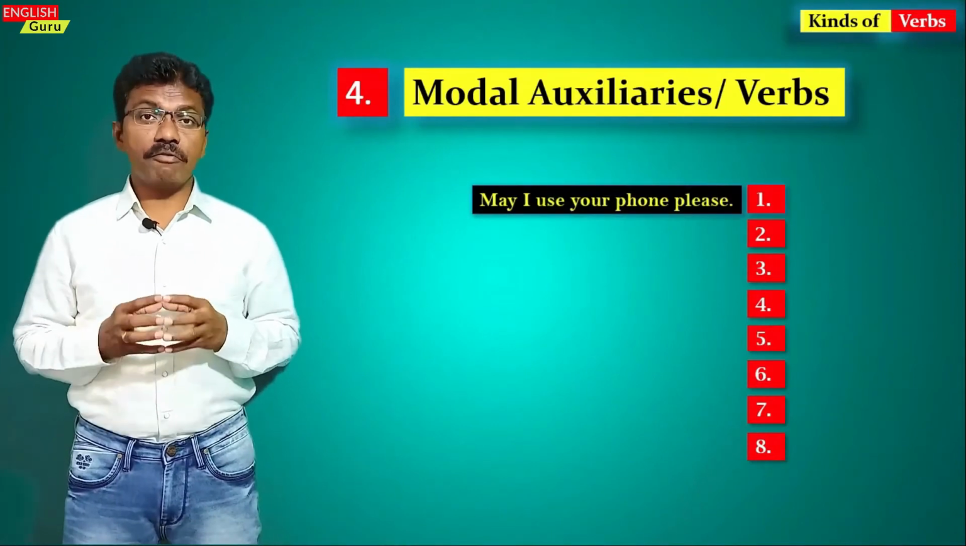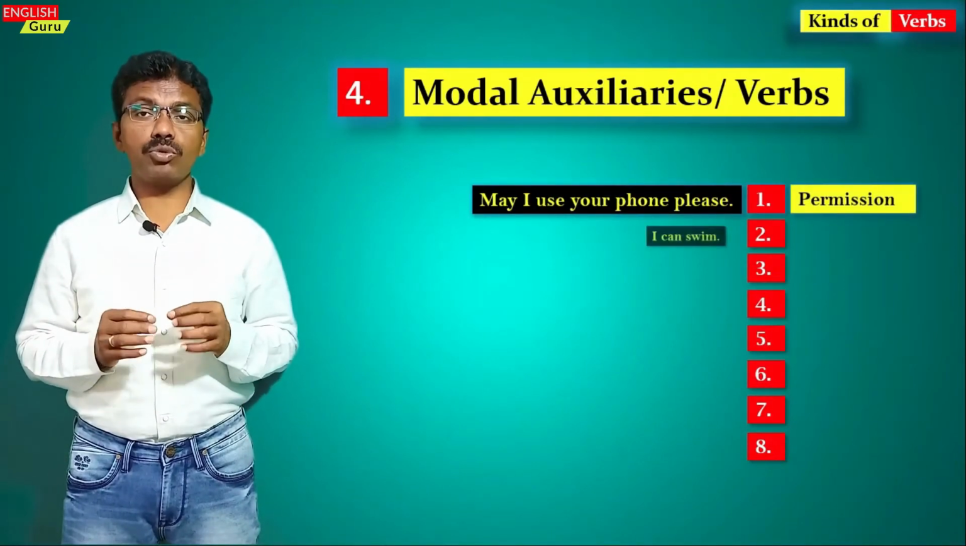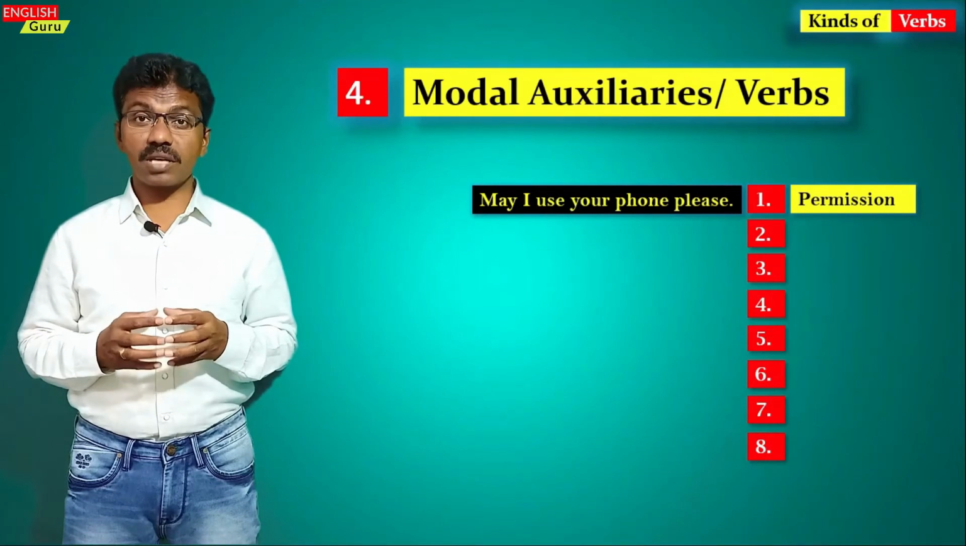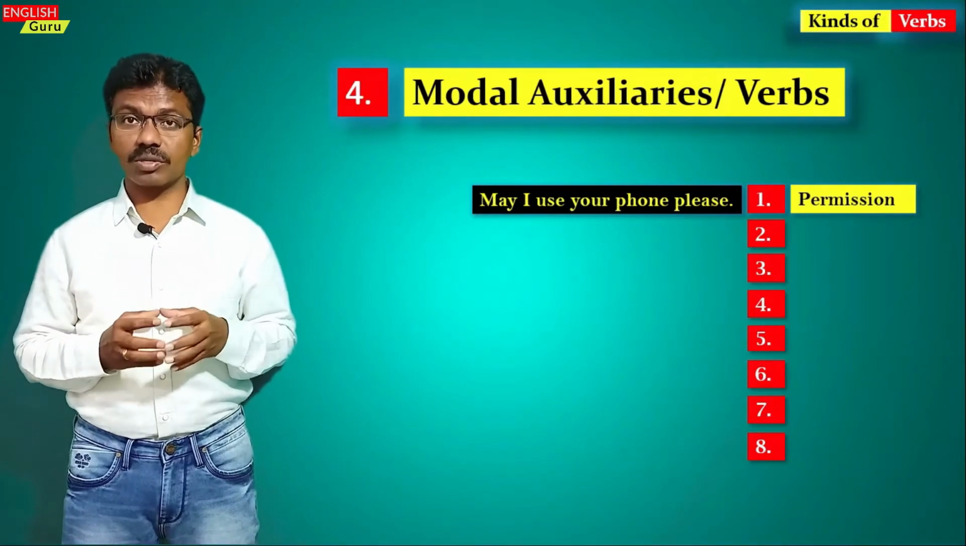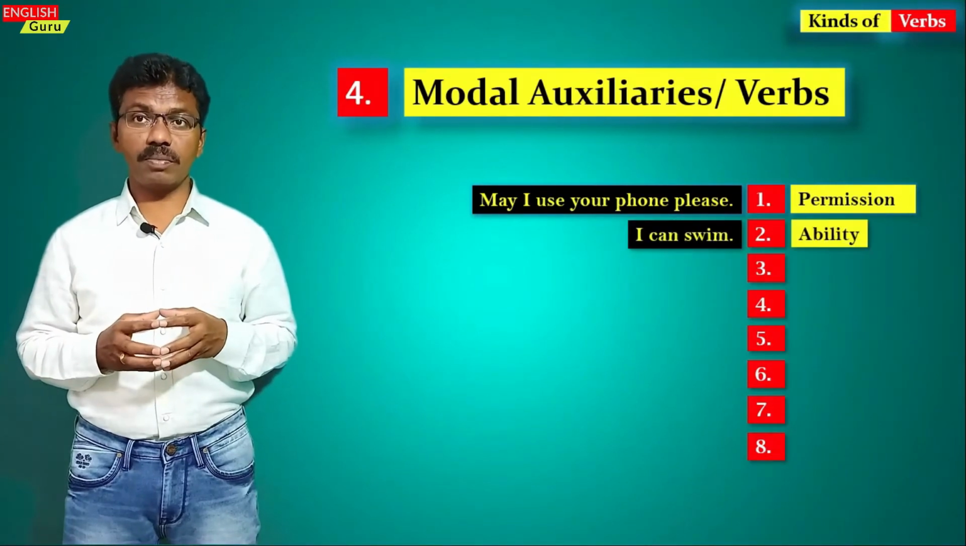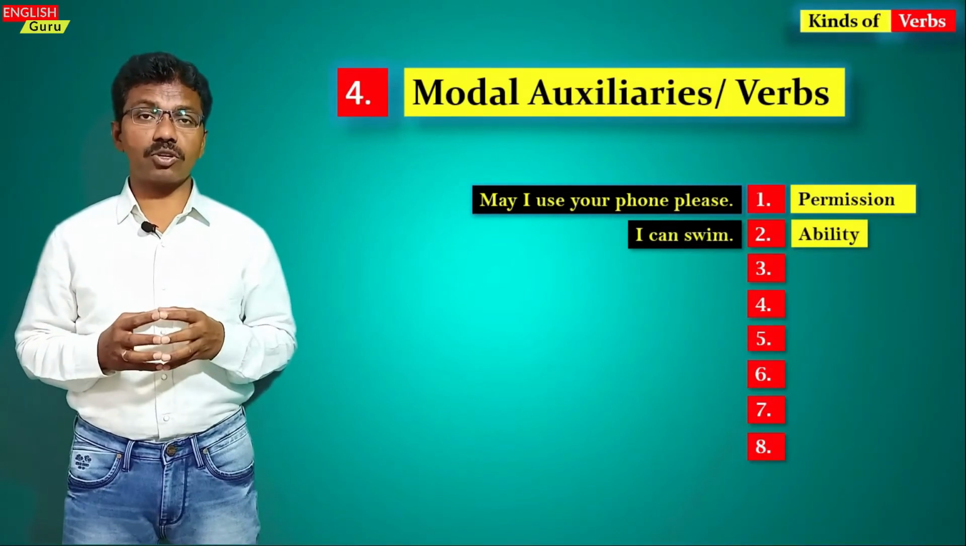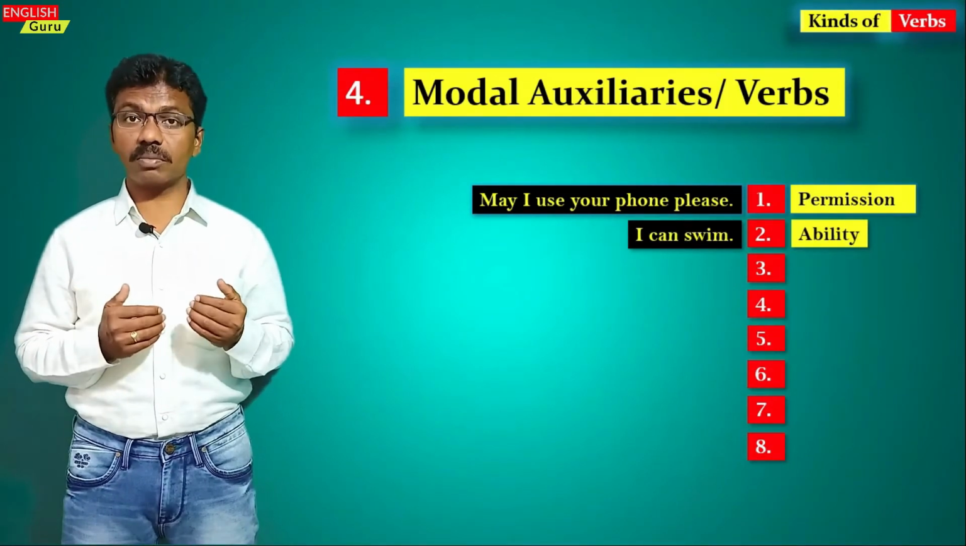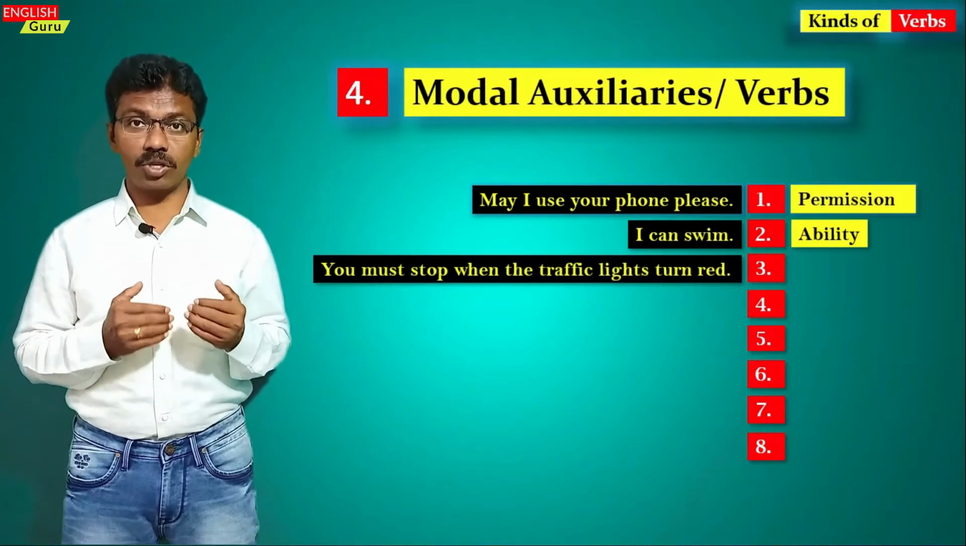For example, if you say, may I use your phone please? This is asking permission. May is a modal auxiliary, a modal verb. I can swim. Here we are talking about the ability of that particular person. Can is a modal verb, a modal auxiliary.